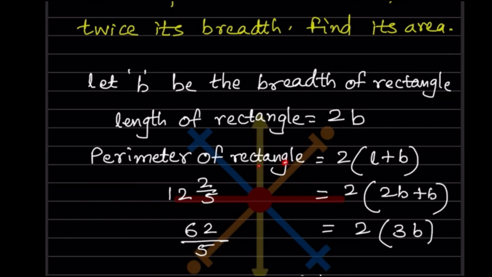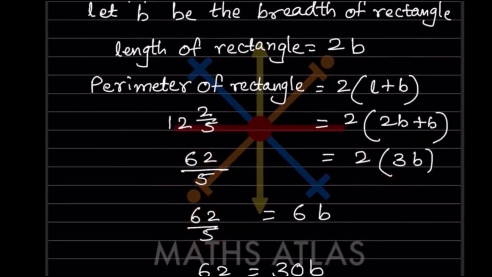So perimeter of rectangle means twice into length plus breadth, and the perimeter is given as 12 2/5. Here length is given as 2b, and this b we don't know, so we are going to keep b as it is. So here when you solve this, mixed to improper, 62 by 5 is 2, this is going to be 3b. So now we can write here 62 by 5 as it is, and this is going to be multiplied, means it is going to be 6b.